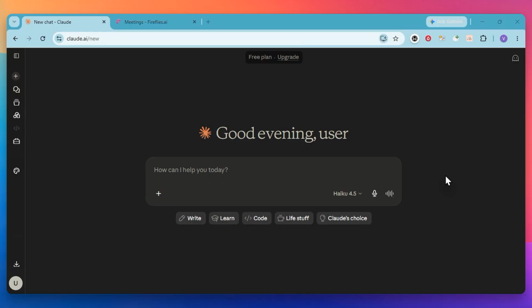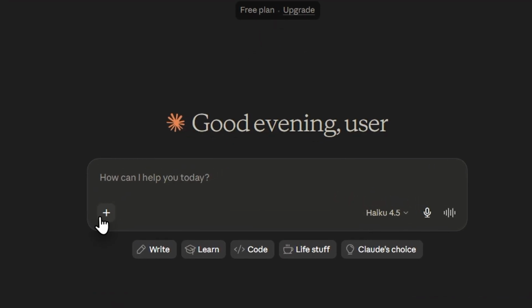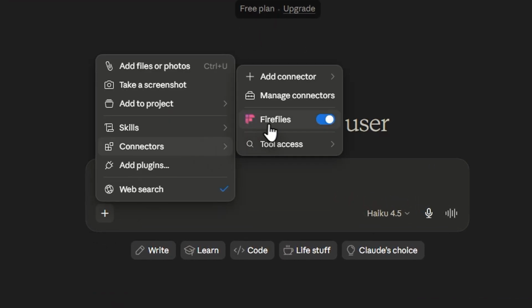The integration between these two tools allows you to treat your entire meeting history like a searchable database that understands natural language. To get started, you will need to open Claude and ensure it is connected to your Fireflies account. Once you are ready, you can paste in a specific prompt to scan your records instantly.